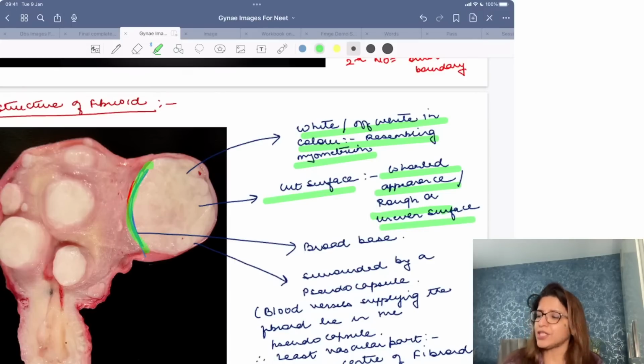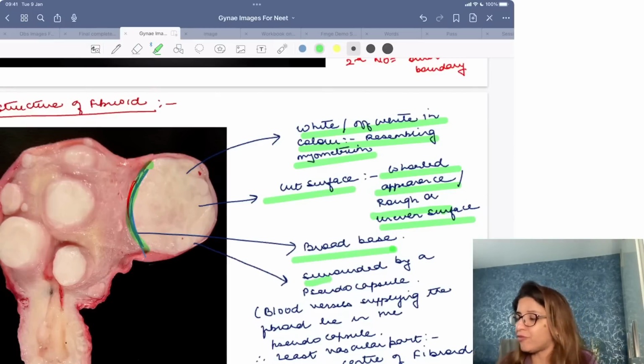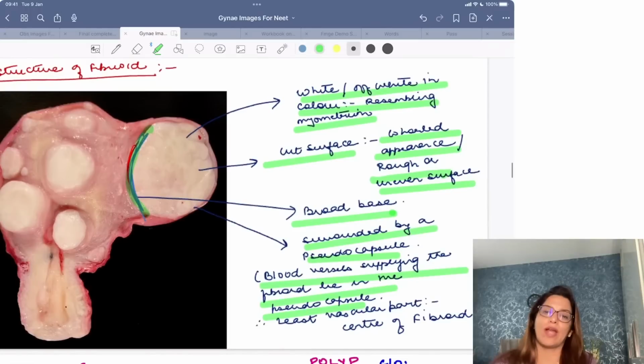A fibroid is going to have a broad base, and a fibroid is surrounded by a pseudocapsule, right? And the blood vessels which supply the fibroid lie in this pseudocapsule.